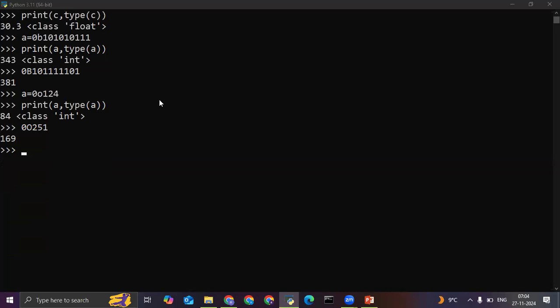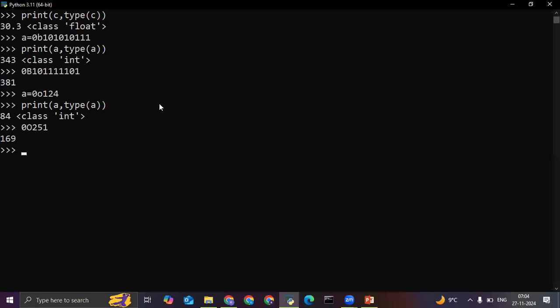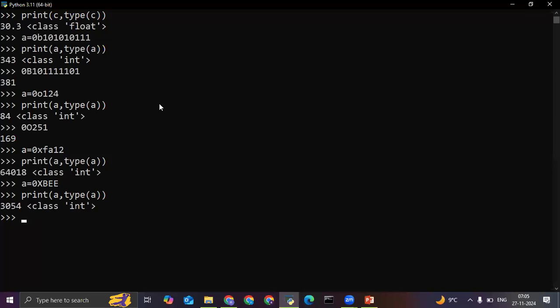Now let me take the hexadecimal value. Let's take A is equal to, and hexadecimal is represented with 0x. Let me write 0xFA12. Now print A, and we got the value. Now let me write A is equal to 0xBEE. I can write it in capitals also. Now print A, and I get the output.